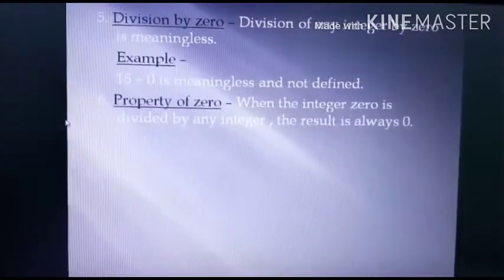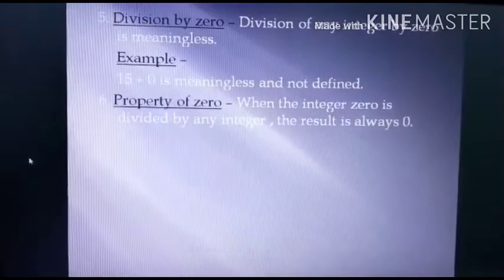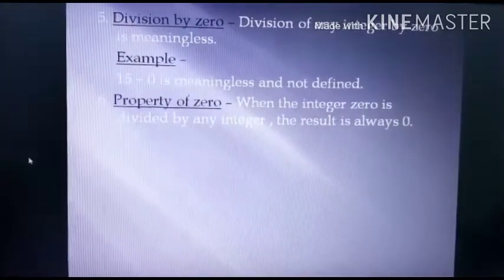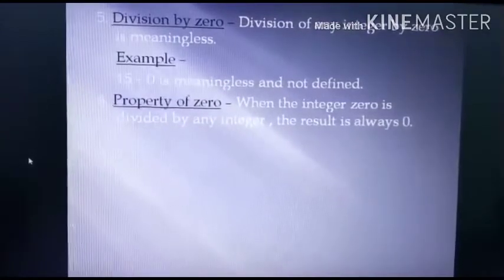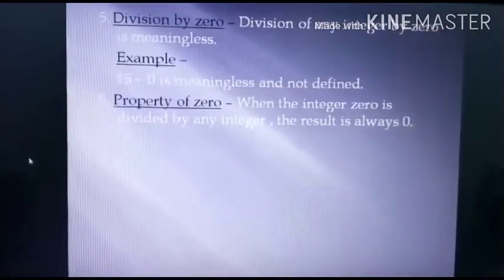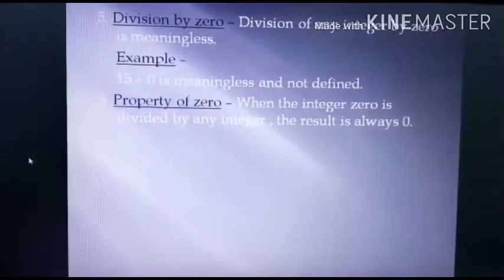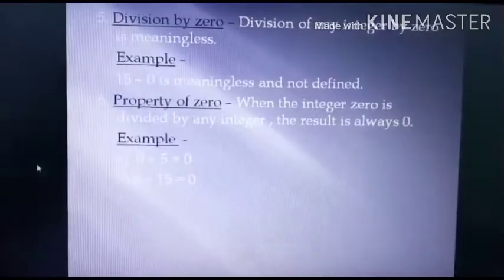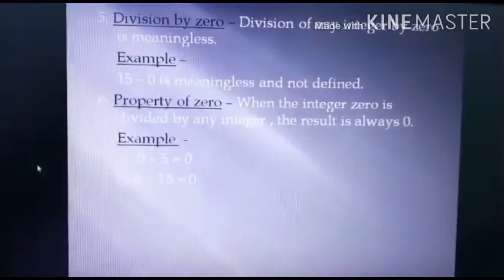Now what is the property of 0? When the integer 0 is divided by any other integer, the result is always 0. 0 divided by 5 comes 0. 0 divided by 15 comes 0.